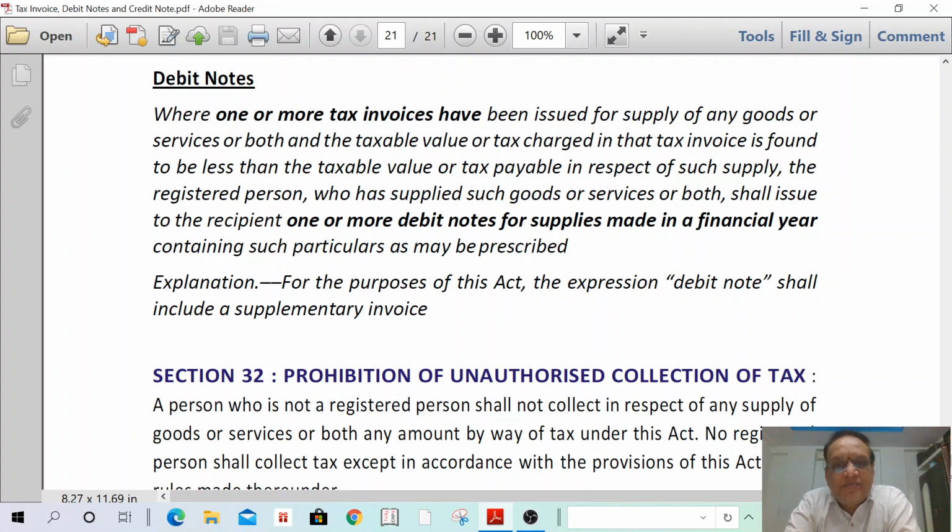Explanation: for the purpose of this Act, the expression debit note shall include a supplementary invoice. Understand? Next concept. Only 2 concepts are pending.